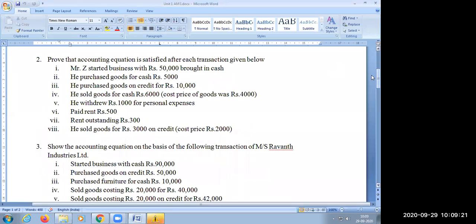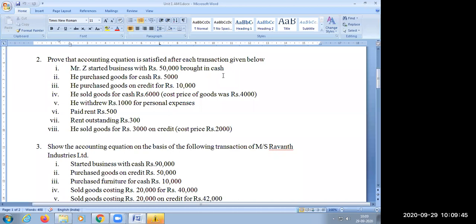Prove that accounting equation is satisfied after each transaction given below. Mr. Z started business with rupees 50,000 brought in cash. He purchased goods for cash rupees 5,000. He purchased goods on credit for rupees 10,000. He sold goods for cash rupees 6,000.